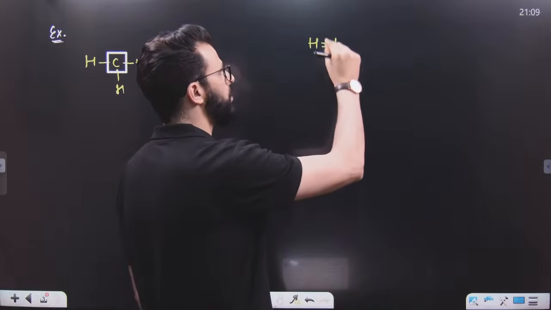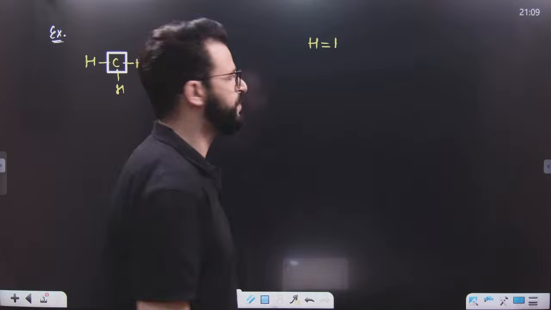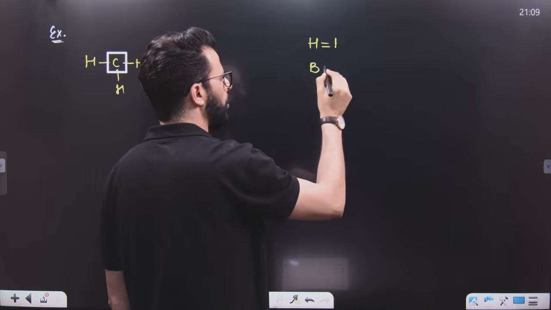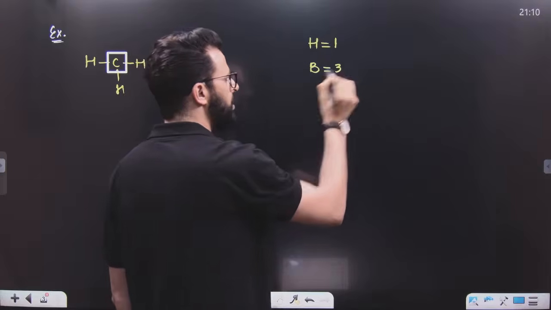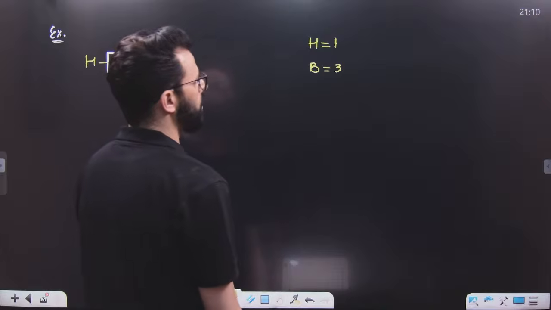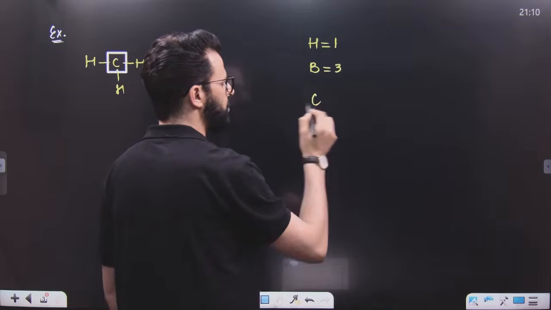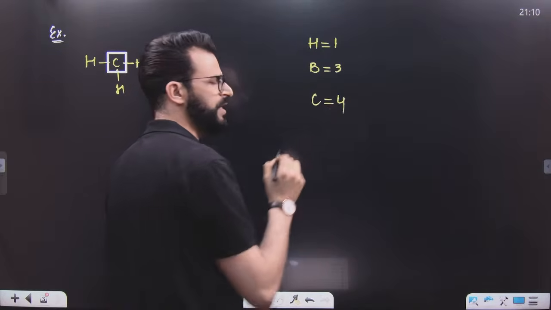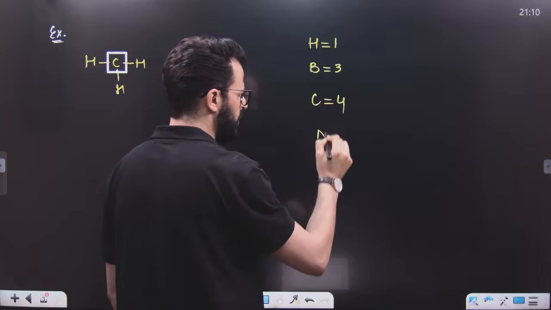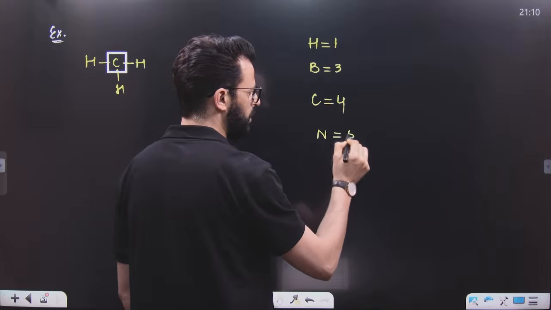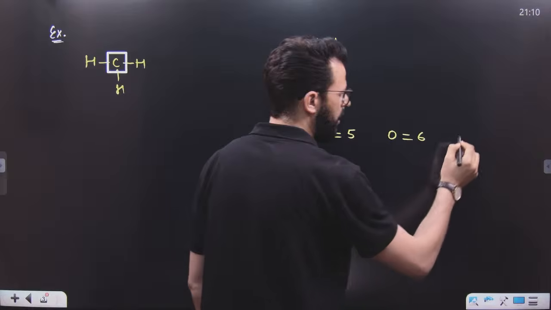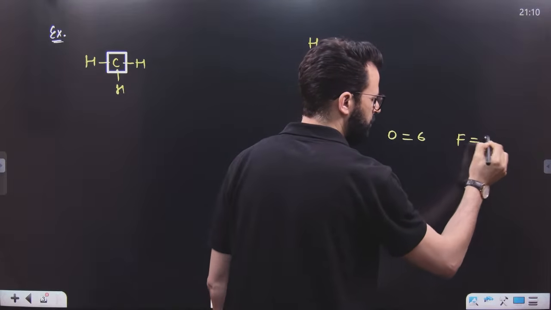Similarly, boron contains 3 electrons in its valence shell, carbon contains 4, nitrogen contains 5, oxygen contains 6, and fluorine contains 7 electrons.